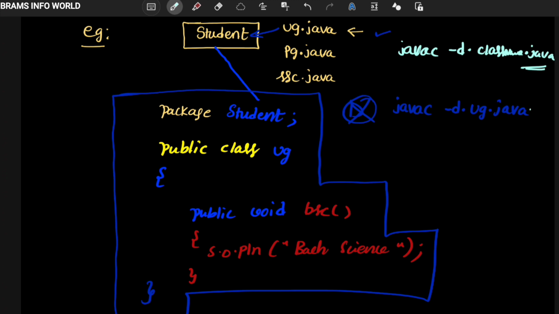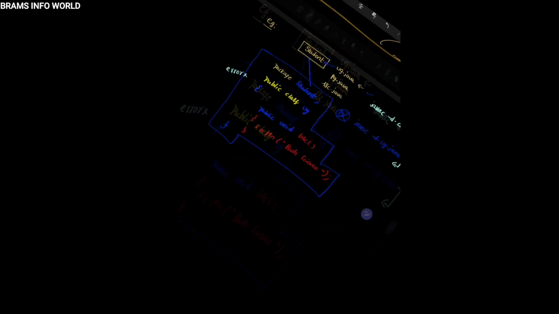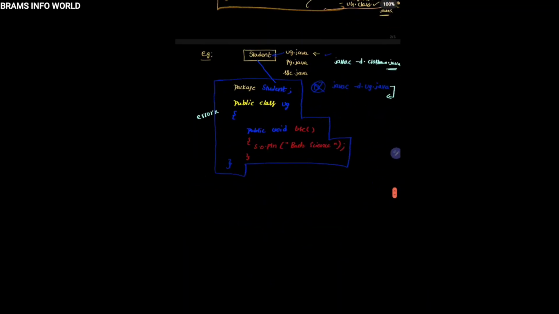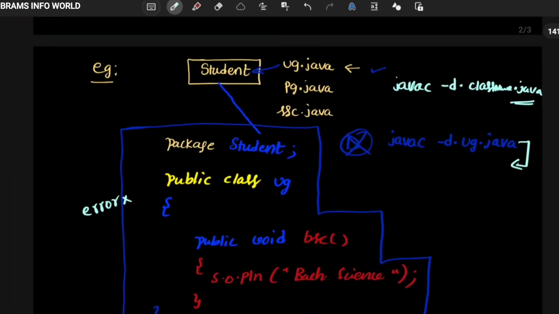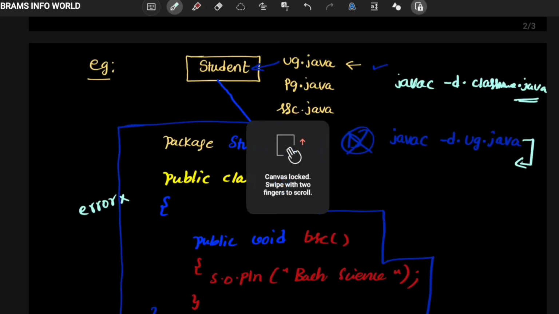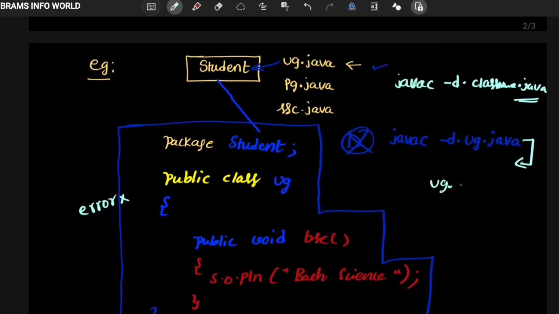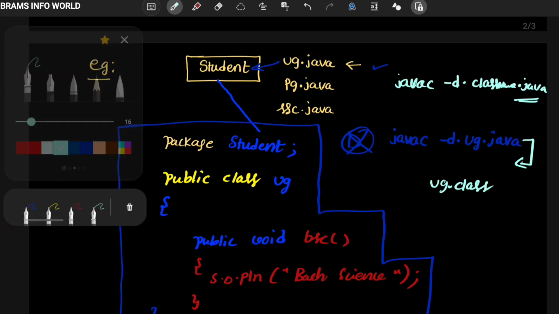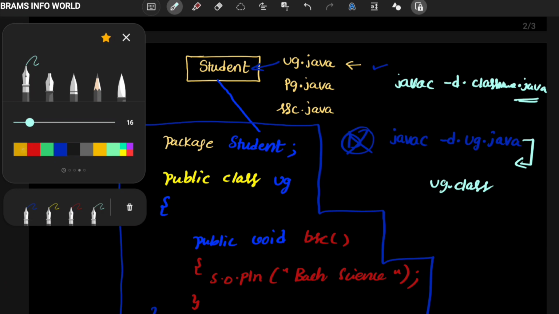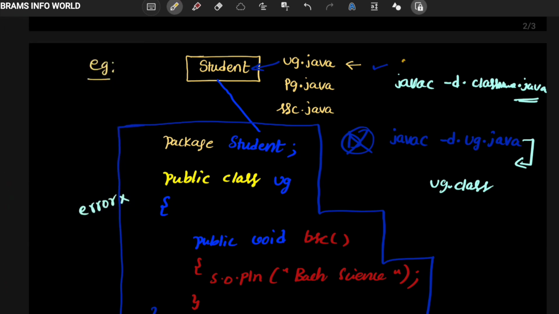Once you have completed this, if there are no errors, a file will be created, and the file name is ug.class. Now in the student folder I have ug.java, and the second one is ug.class.